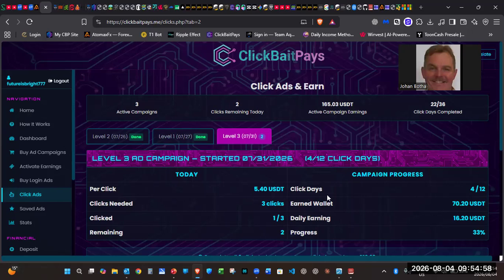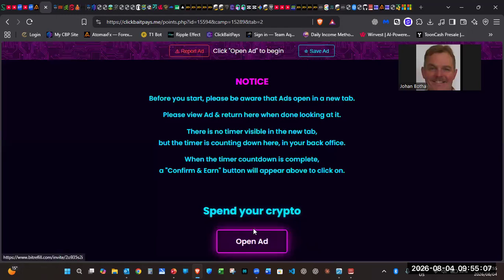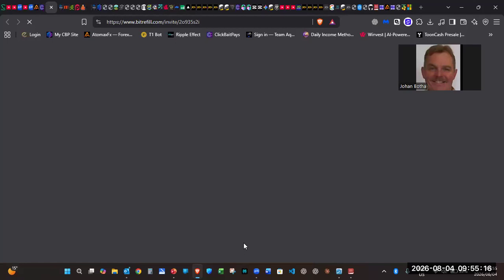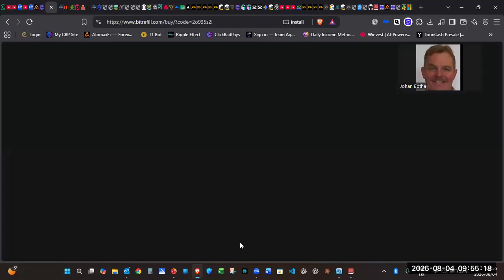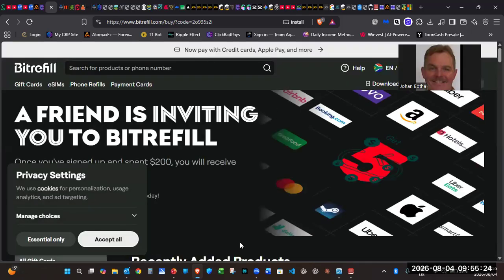So the target is to get as many active ad campaigns as possible from the highest ones that you can afford. And do not let the funds lie in your wallet. You can either sponsor other members or you can withdraw the funds. You can also build it up, but you can only have up to 3 active ad campaigns at a time. Right, and there is only one level referral commission. It's only level 1. You don't have to build a big team. If you do not want to, you will still earn without any referrals.